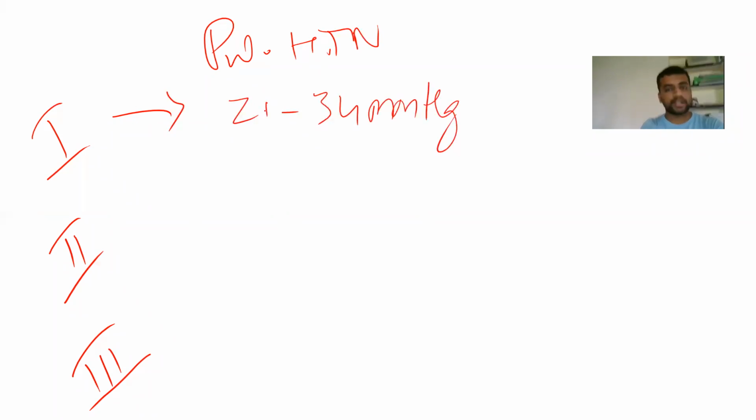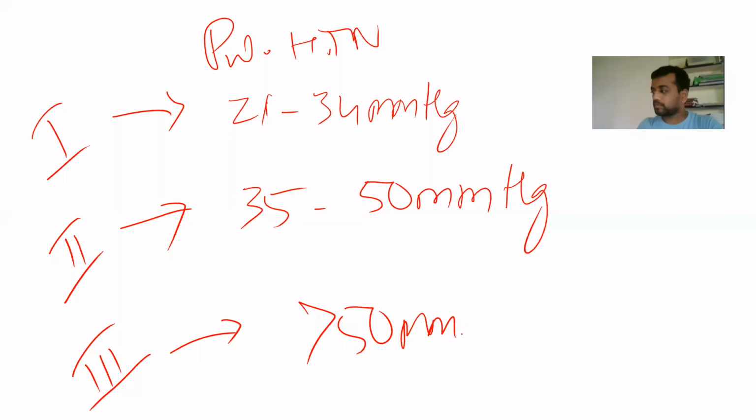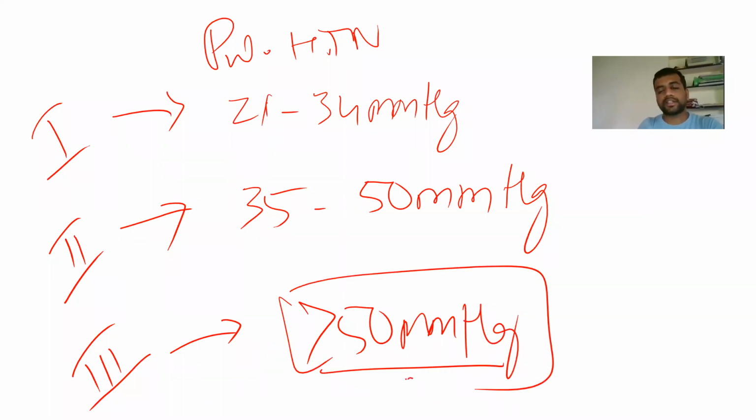If it is a grade 2 loud P2, then it is 35 to 50 mmHg pulmonary artery pressure. If it is grade 3, then it is more than 50 mmHg. In grade 3, you will describe P2 as very loud and banging type.